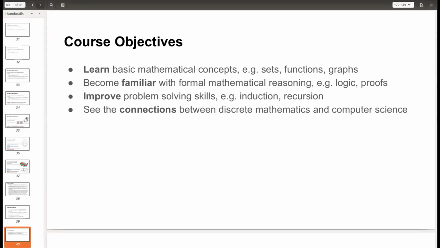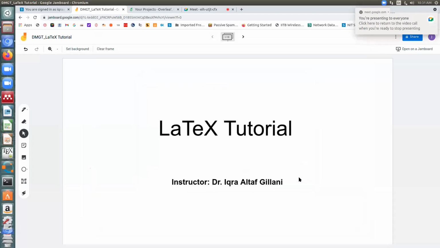All right, so now what we are up to is LaTeX. Is the LaTeX screen visible to everyone? It is the Google Jamboard.